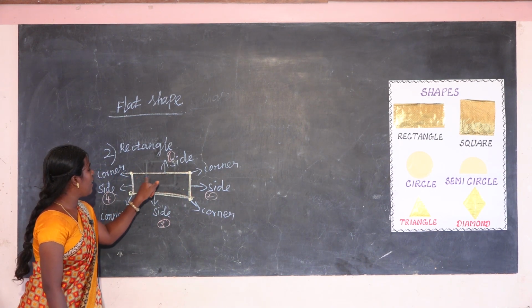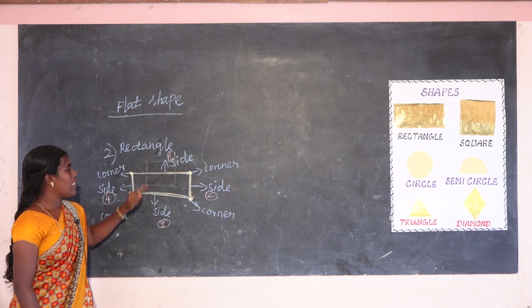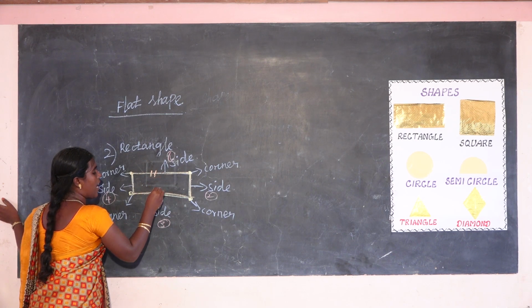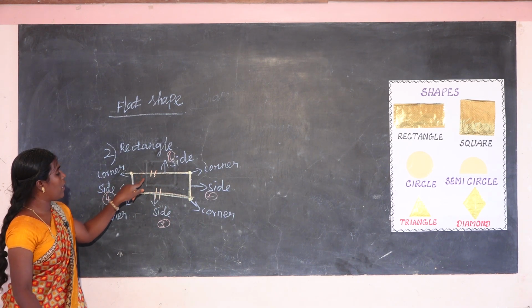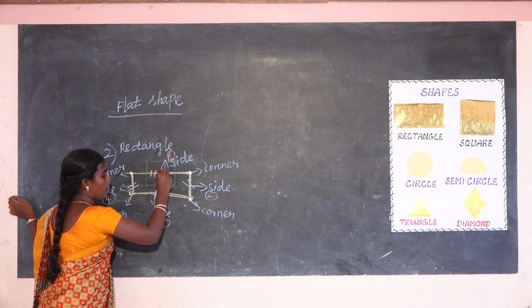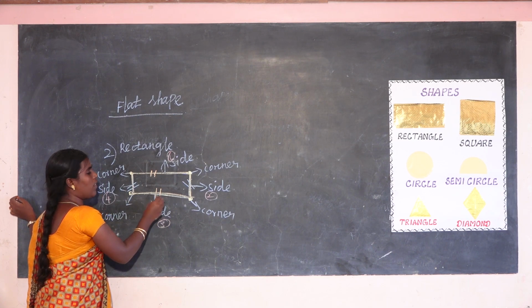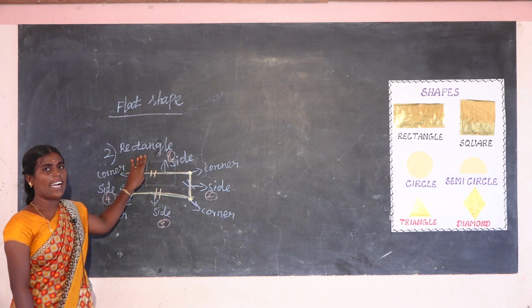That length is long but that is shorter. So opposite sides are equal in a rectangle, length and breadth. So that is called a rectangle.